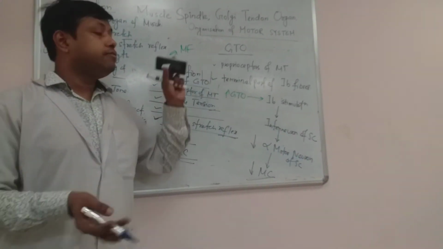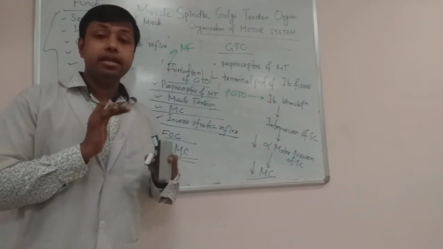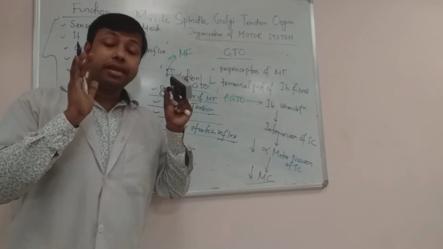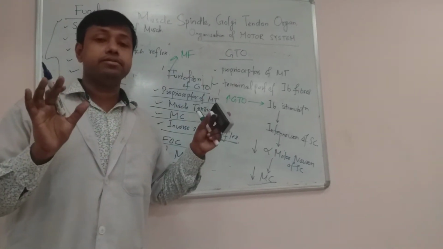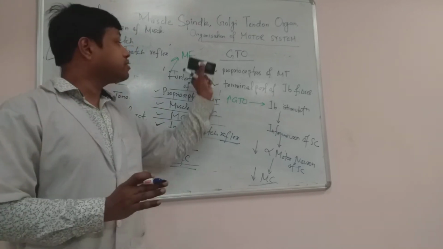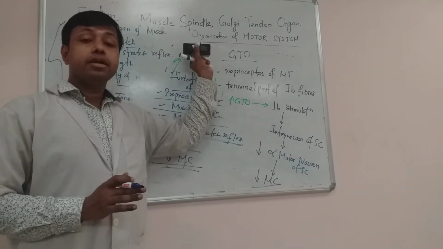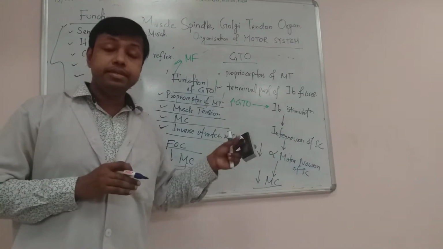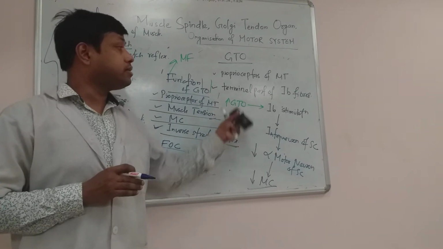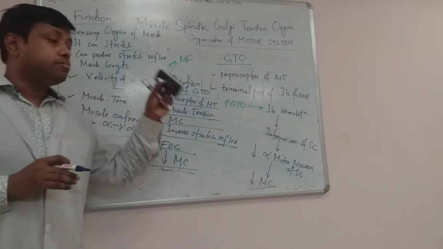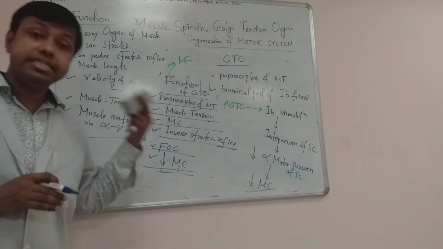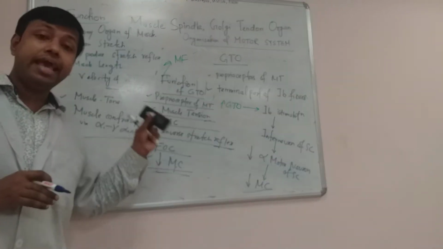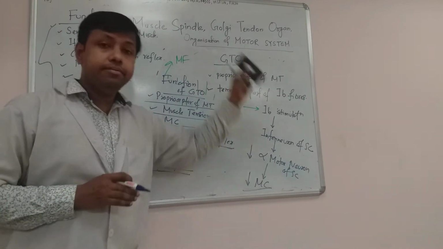Again I am telling, if you want to compare the Golgi tendon organ and muscle spindle, muscle spindle is nothing but the intrafusal fibers, present parallel to the extrafusal fibers or regular muscle fibers. It is present on the central part of the muscle, whereas Golgi tendon organs are present on the tendon of the muscle. Muscle spindles are supplied by 1A fibers. Golgi tendon organs are supplied by 1B fibers. Muscle spindle is responsible for generation of stretch reflex, and Golgi tendon organ is responsible for generation of inverse stretch reflex. Muscle spindle helps in muscle contraction. Golgi tendon organ inhibits the muscle contraction.